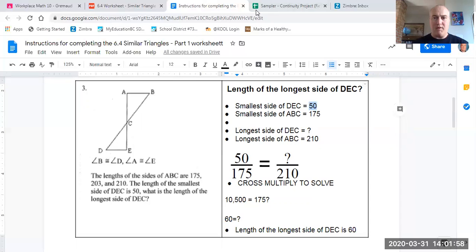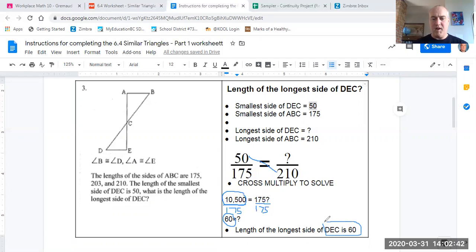With it set up this way, it is very simple to solve. We simply cross multiply by this value here, and then divide by what's left over. When we plug 50 times 210 into the calculator, we come up with 10,500. Then we divide 10,500 by the leftover number, 175, and we end up with a value of 60. Therefore, the longest side of DEC is 60.